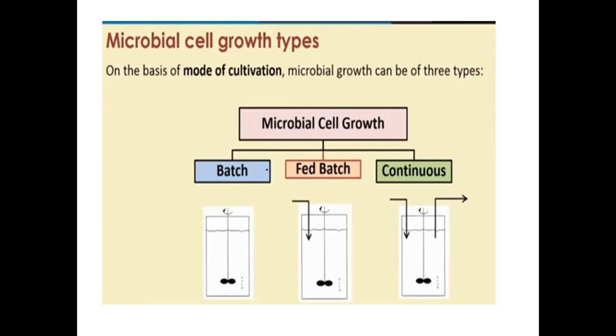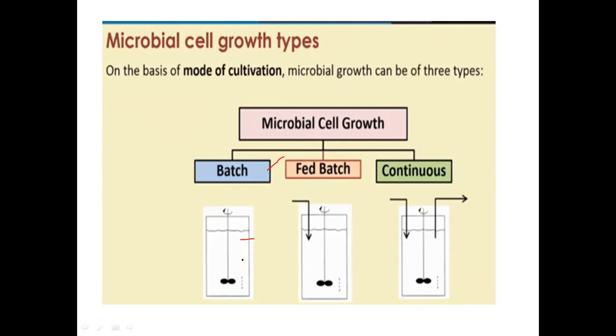In a closed system, this is called batch culture. Here you have the fermenter. In that you have the sterilized media, with the pH sensor, temperature sensor, everything attached to it. I think you all know the basic structure of the fermenter. Inside the fermenter, we have the media. The media will be sterilized, and then to that we will be inoculating the microorganism. If you are finding it difficult to imagine the fermenter, you can imagine a conical flask.